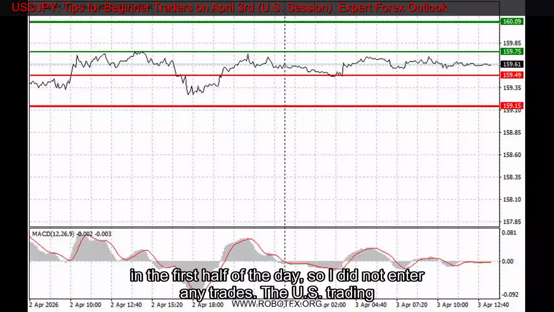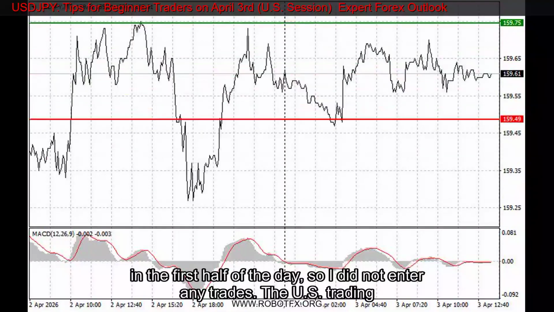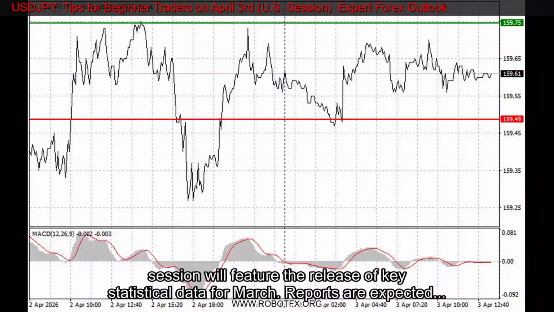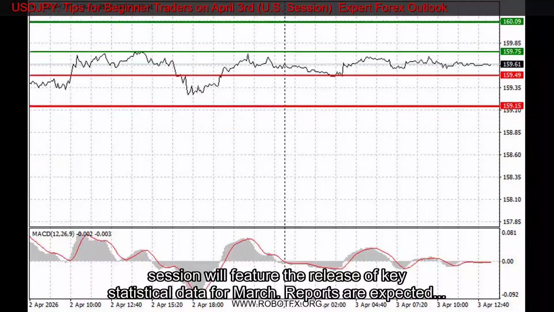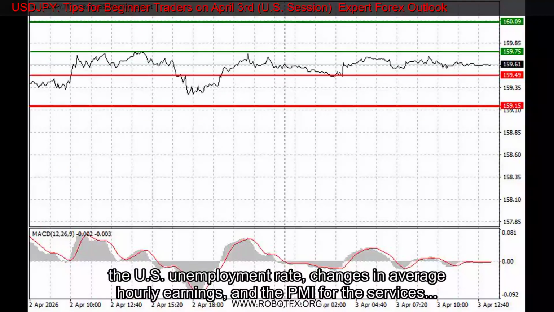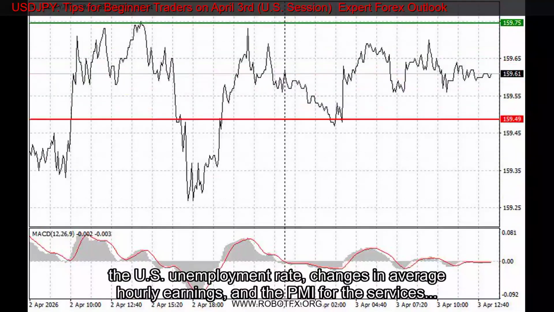Trade analysis and trading advice for the Japanese yen. Due to low market volatility, the levels I outlined were not tested in the first half of the day, so I did not enter any trades. The US trading session will feature a release of key statistical data for March. Reports are expected on non-farm employment, the US unemployment rate, changes in average hourly earnings, and the PMI for the services sector.